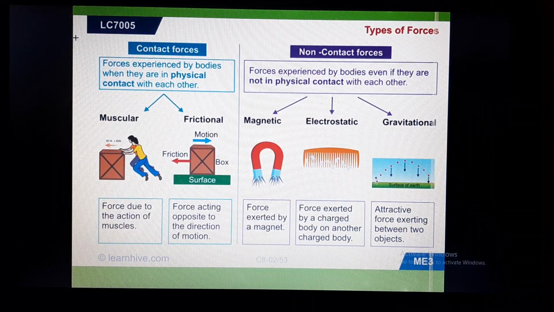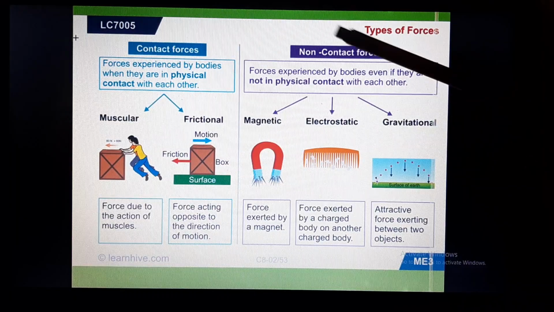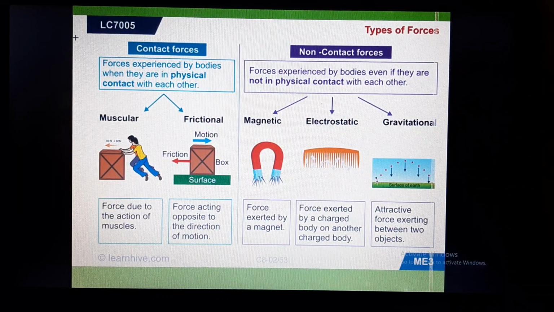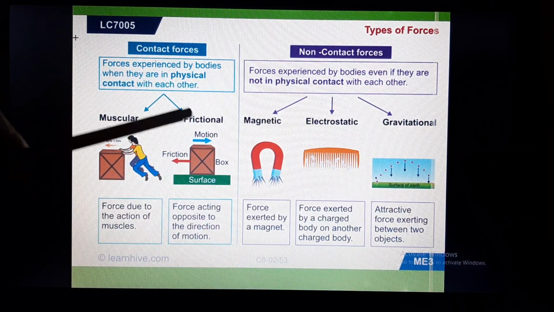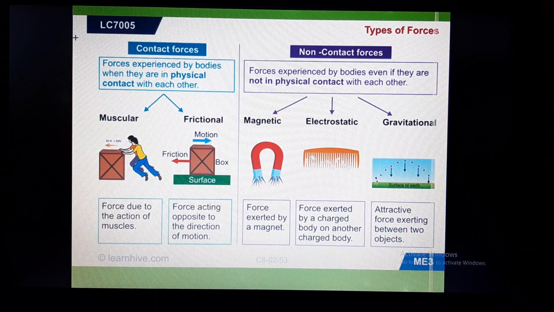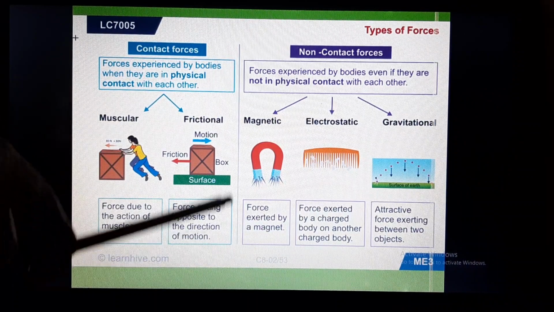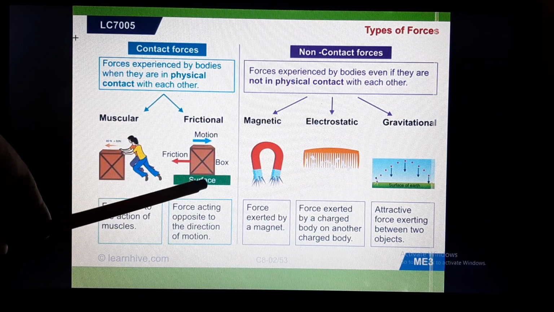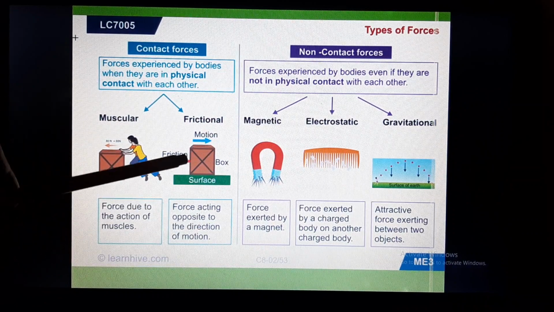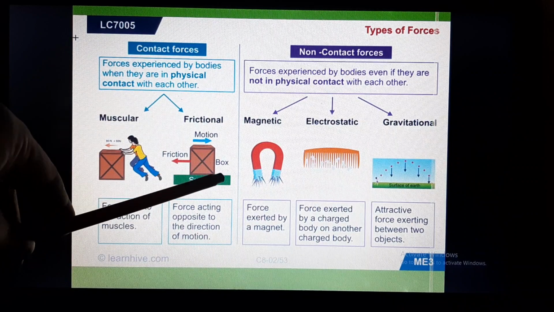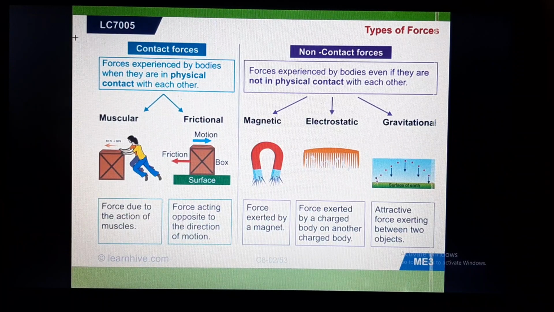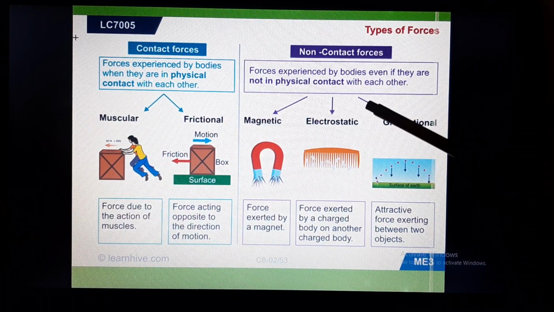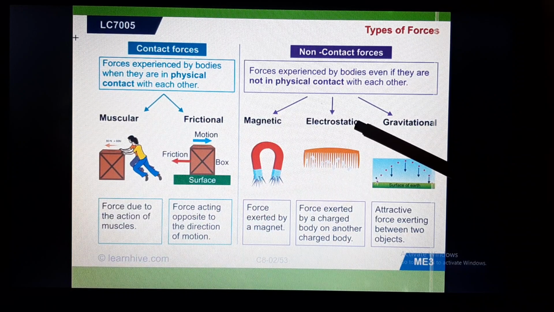So here this is the gist of the types of forces: contact force and non-contact force. Contact forces are experienced by a body when there is a point of physical contact. These are of two types: muscular forces and frictional forces. Muscular force is because of the action of muscles, and frictional force comes into play when two surfaces are in contact and one surface is moving. So a force comes into play in the opposite direction of the moving object, and this is called frictional force. Now non-contact forces are experienced by bodies when there is no physical contact. These are magnetic, electrostatic and gravitational.